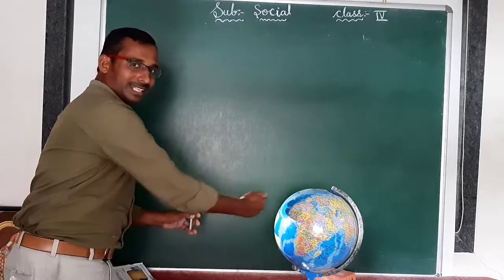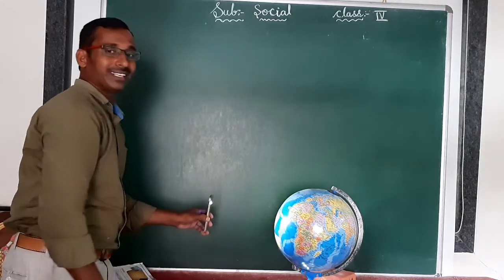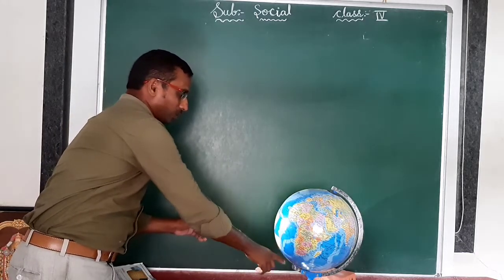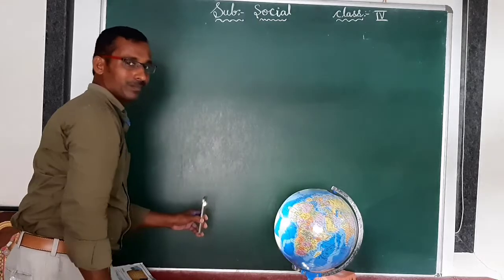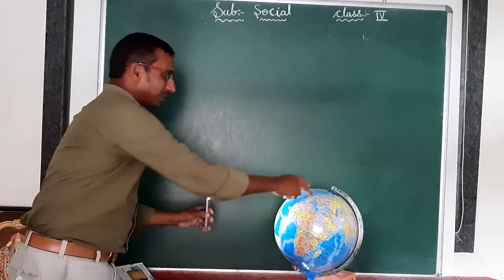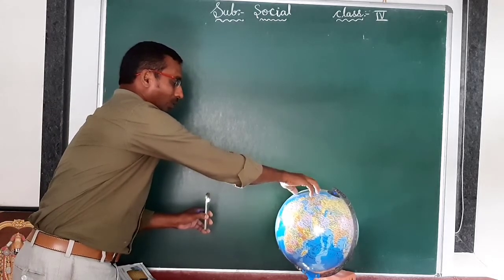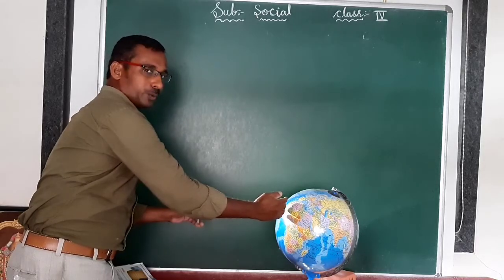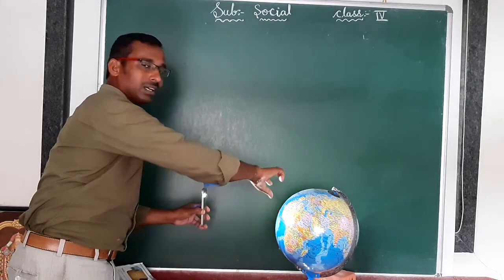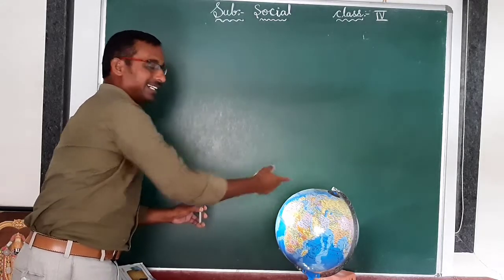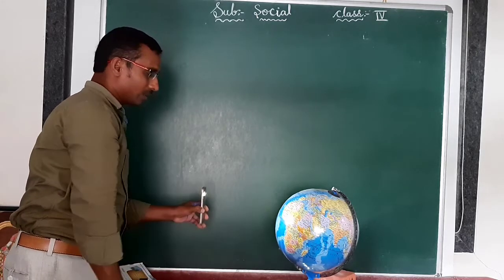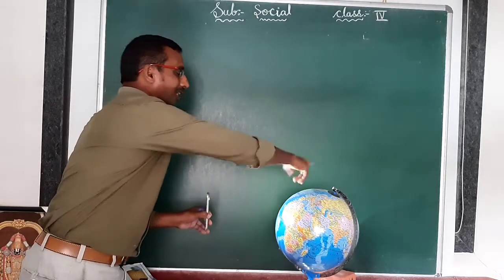Now what happens if we observe which portion of the Earth is facing the sun? That area is getting daytime. Now the light is falling on the Earth, on this area. So this total area has daytime. It is automatically rotating, no? So which portion of the Earth is facing the sun side, that is getting day. Which portion of the Earth is going backside, opposite to the sun face, that is slowly getting darkness.